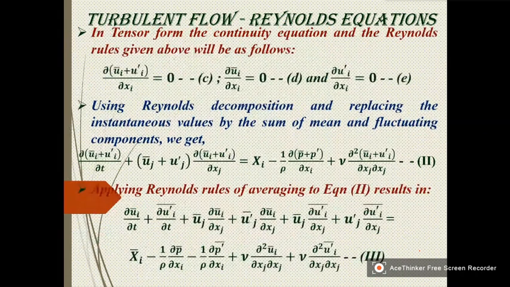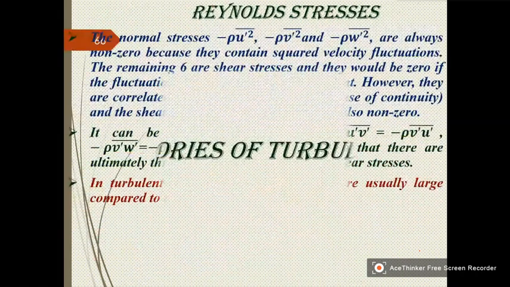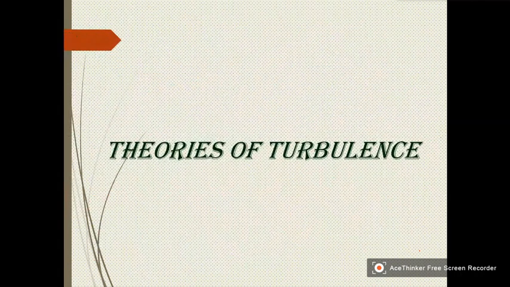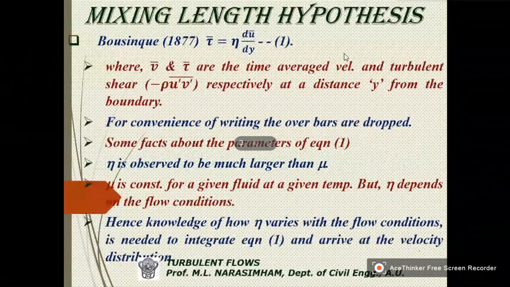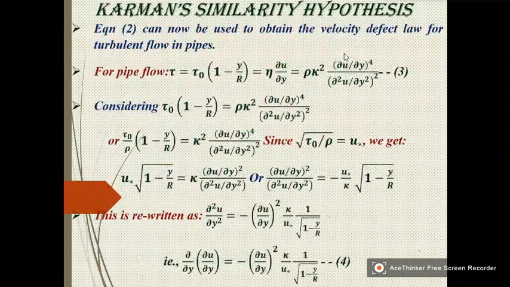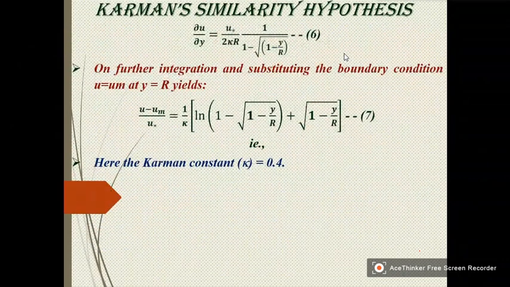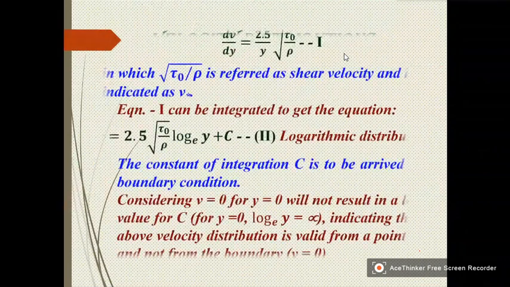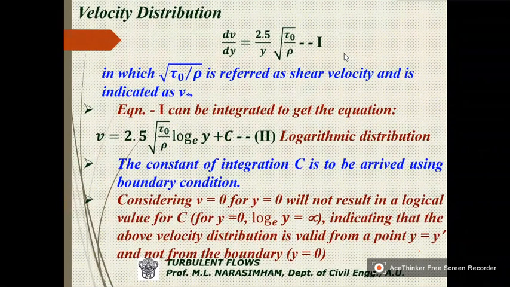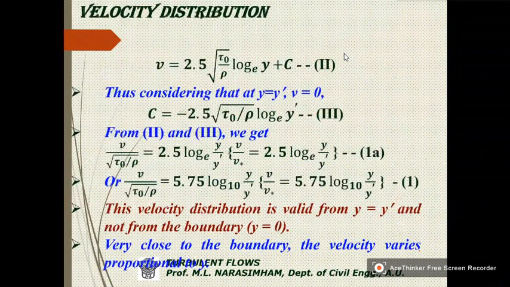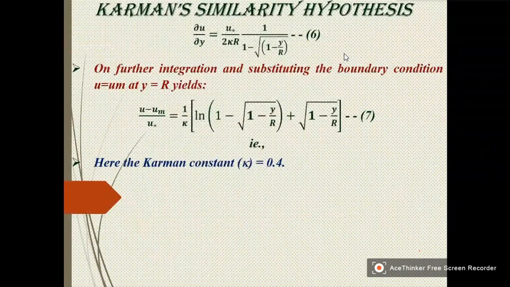Now we are left with two topics: theories of turbulence and velocity distributions. As I told, I will be skipping these velocity distributions because you have studied them in your undergraduate.